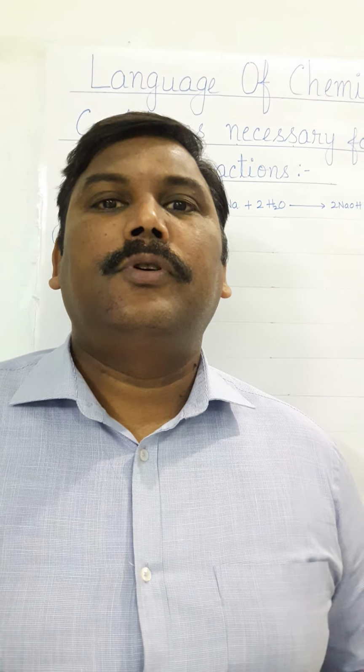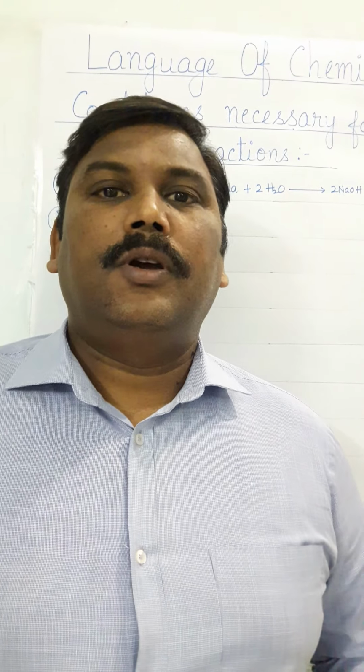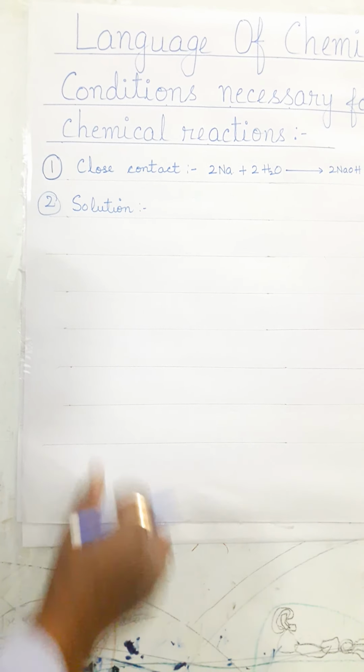solution form. So when you add solution of silver nitrate to the solution of sodium chloride, a white precipitate of silver chloride is formed. Let us see the reaction.